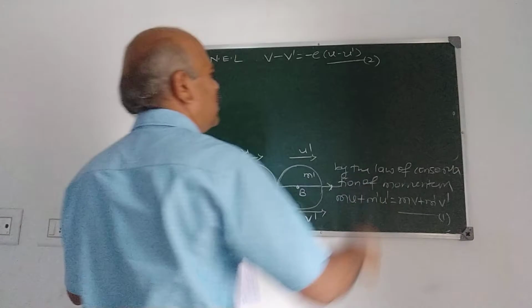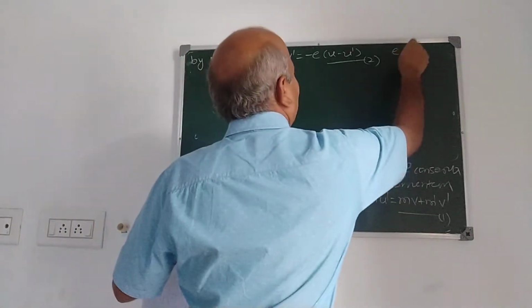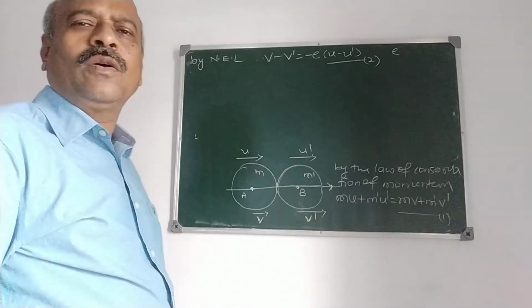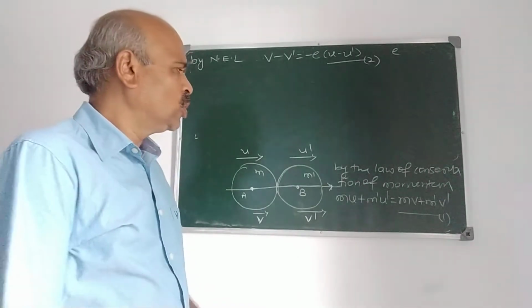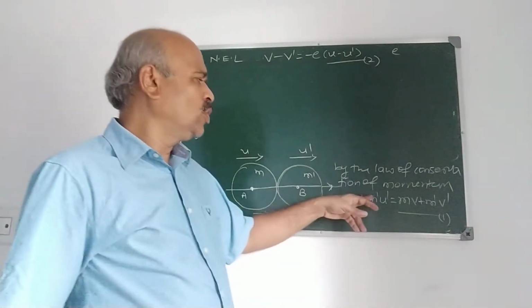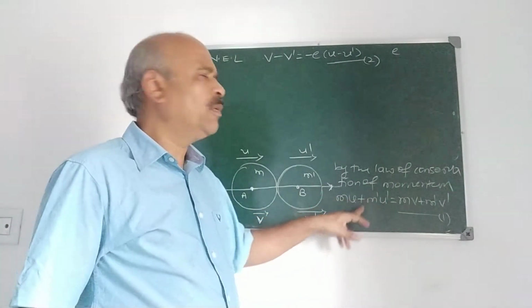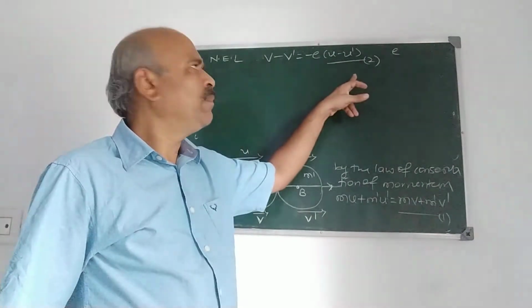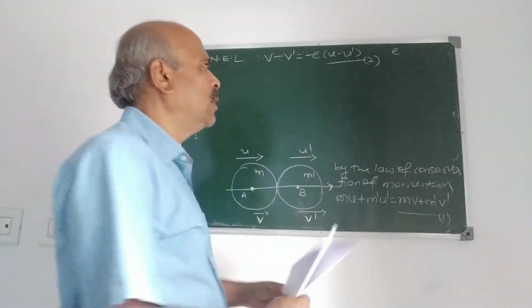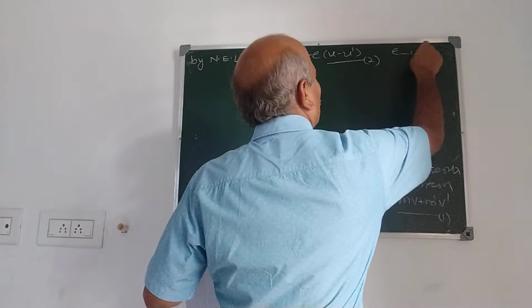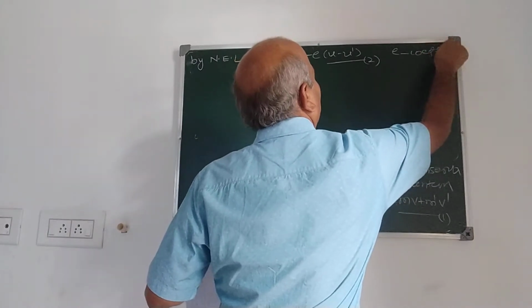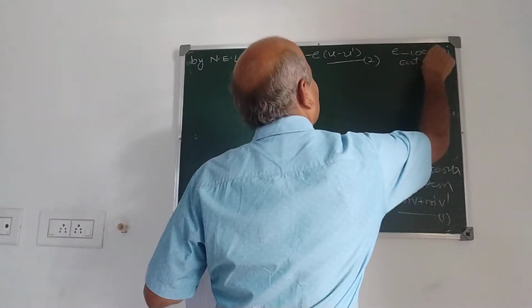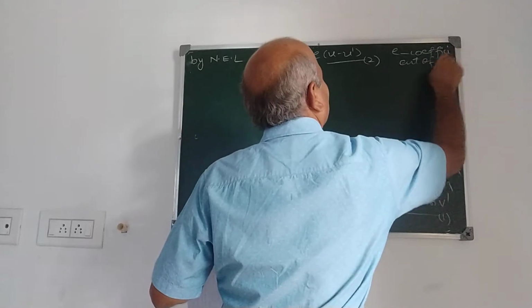Take this as 2. What is e? e is the coefficient of restitution, or it is called modulus. So we have two things here: first one by conservation of momentum, second one by Newton's experimental law.